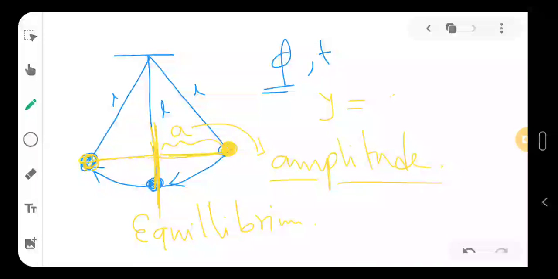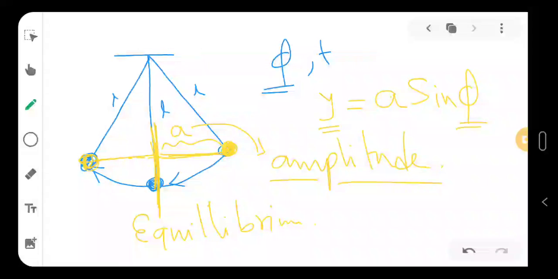So we have taken another parameter, y, which is amplitude into sine phi. What is this y here? Look at this triangle in the pendulum.